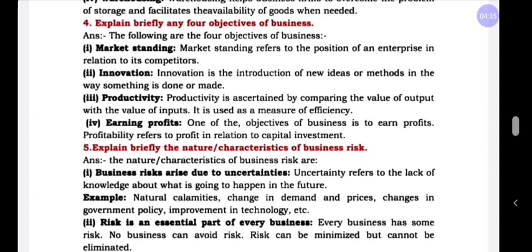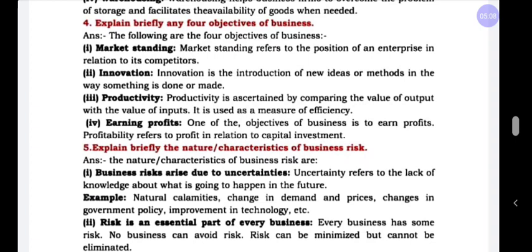For example, Patanjali offers n number of products in the market, but the customers prefer only Patanjali. They have many factors, maybe a reasonable cost, good quality, or maybe the intention of Ayurvedic products. Understood? That is the reason Patanjali has secured a very good name and position among the competitors. It is called market standing.